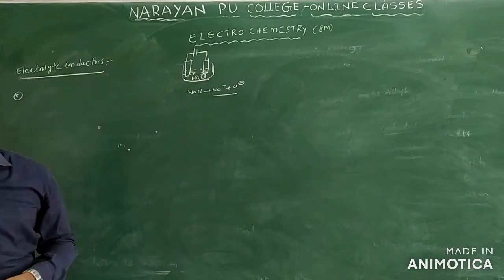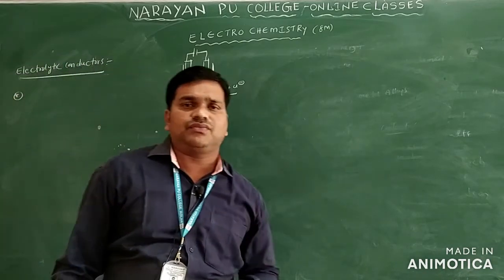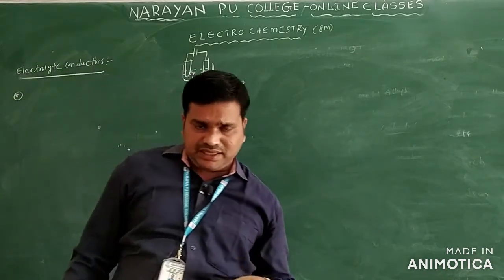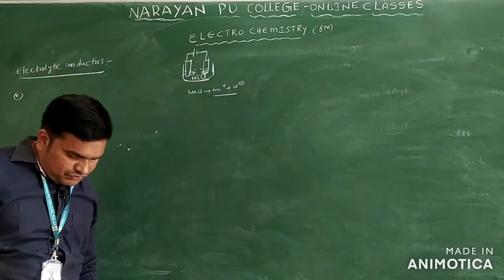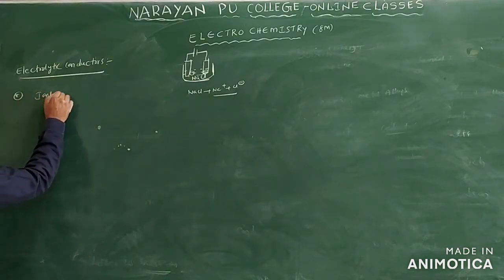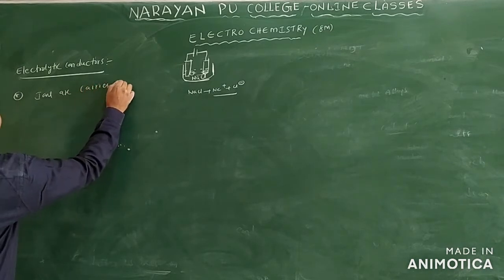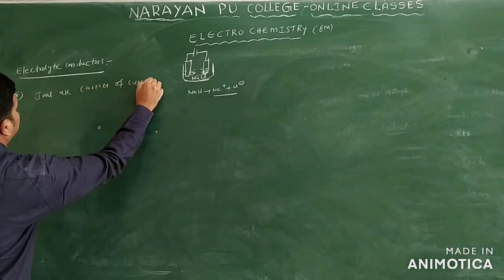The main point you can write here: ions are the carriers of current. So which will carry the current here? Ions are the carriers of current. I will write the first point: in the electrolytic cell, ions are the carriers of current.